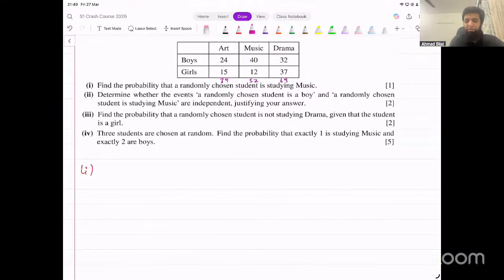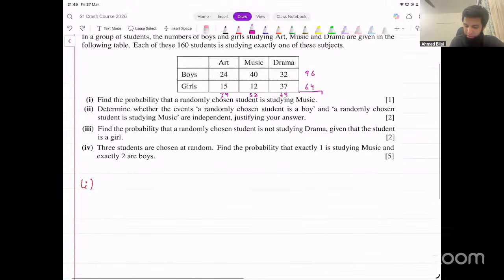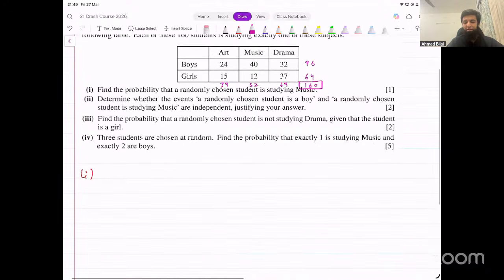Add row totals. What are they going to be? 32 and 24 is 56, and that's 96. And then 27 and 37, what's that? 50 plus 14, which is 64. And then you have the grand total here. Did they give you the grand total? Grand total must be 160. So add these totals, they will help you with your calculations.